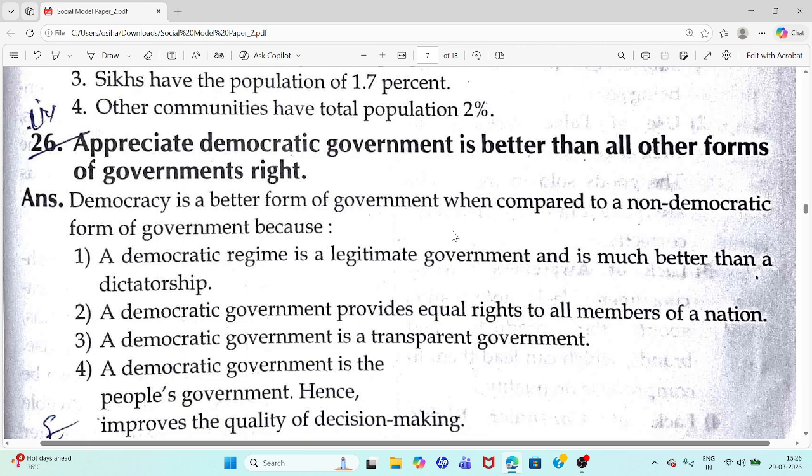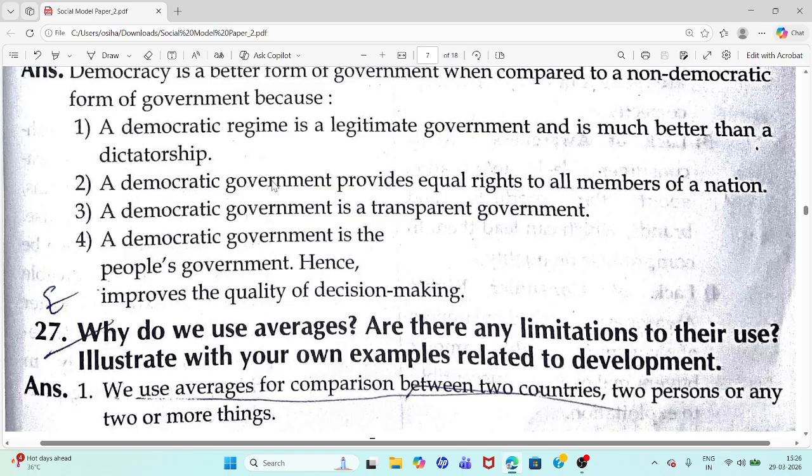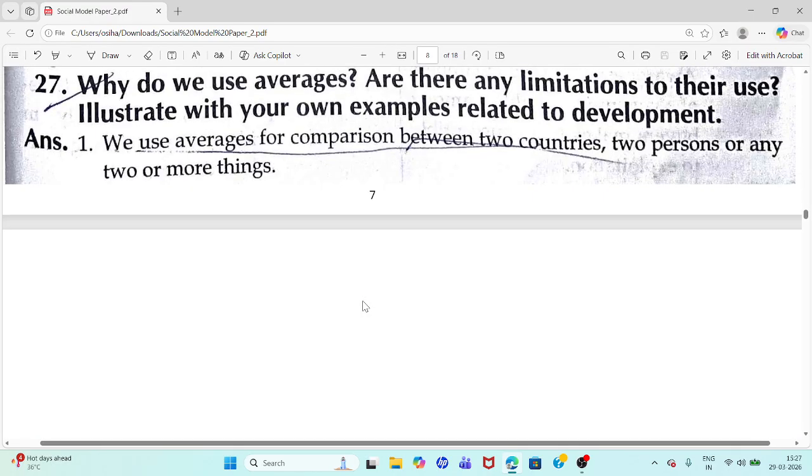Democracy is a better form of government when compared to a non-democratic form of government, because a democratic regime is a legitimate government and it is much better than a dictatorship. Democratic government provides equal rights to all members of a nation. Transparent government is the people's government. Democratic government is people's government. So, democratic government improves the quality of decision making.